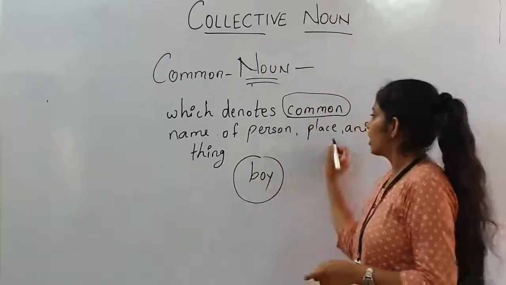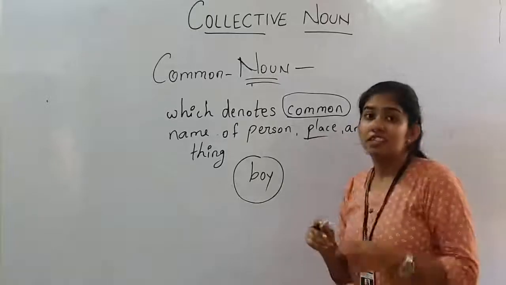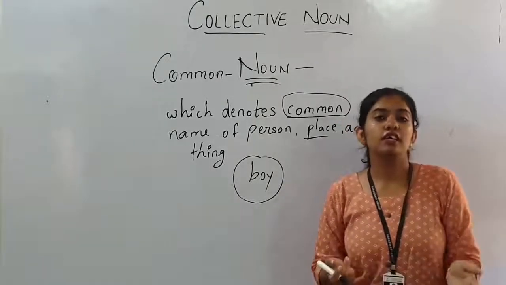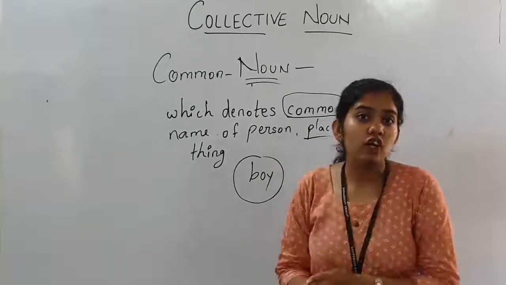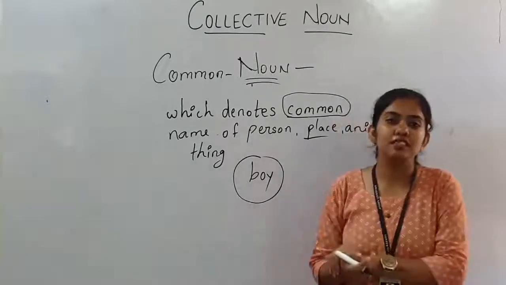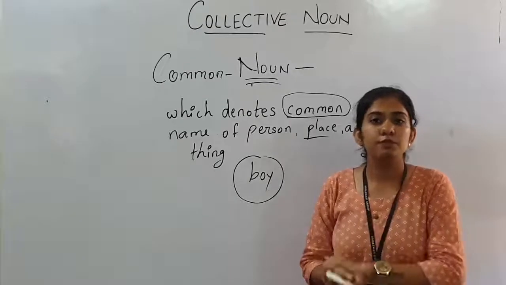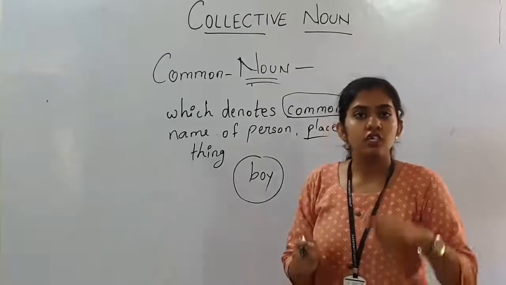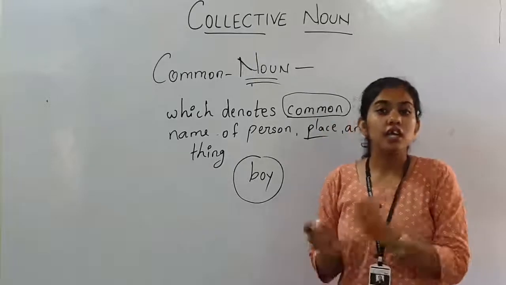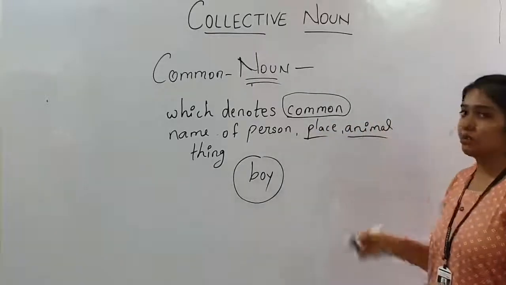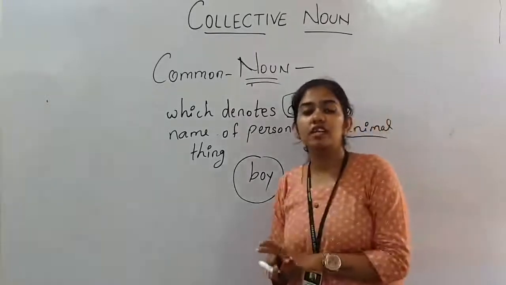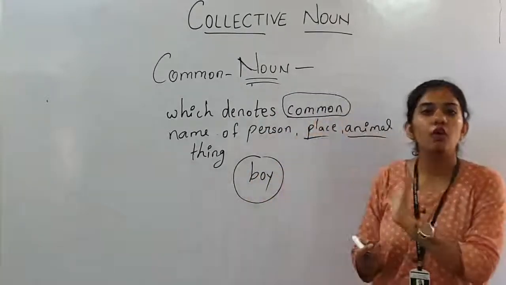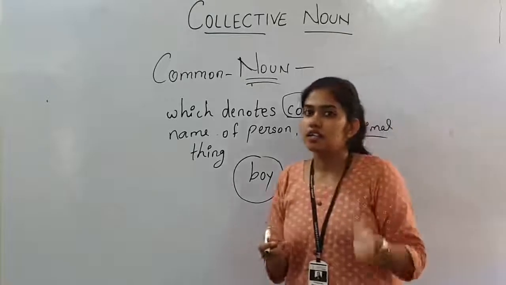In the same way, if I say place, then city, country, schools, we are not mentioning the name of those places, but in general we are speaking as city, school, country. So all these words become our common noun. Then animal. We are not giving the name to that animal. So the dog, cow, all that becomes our common noun.